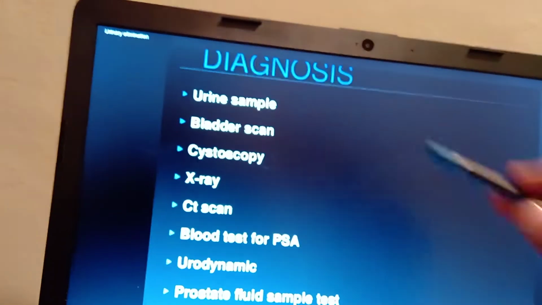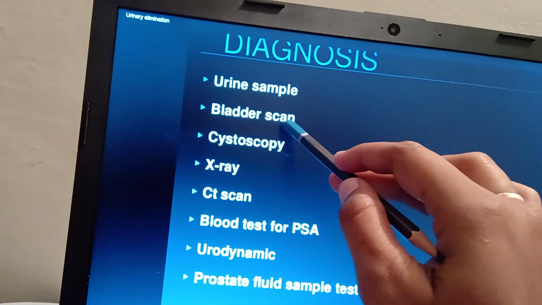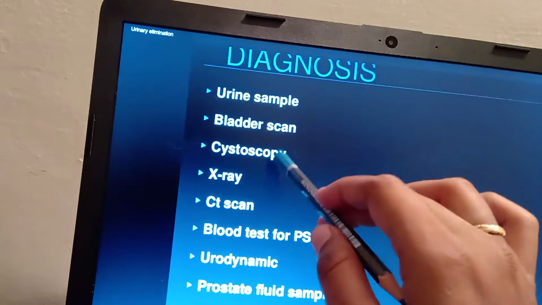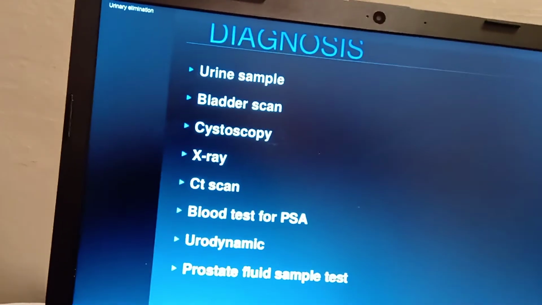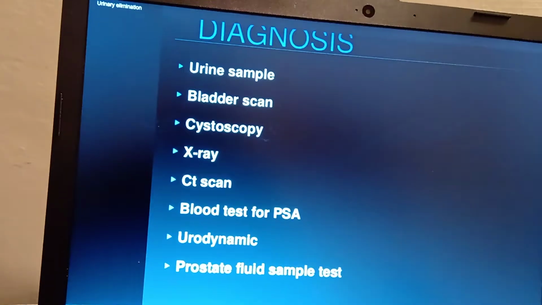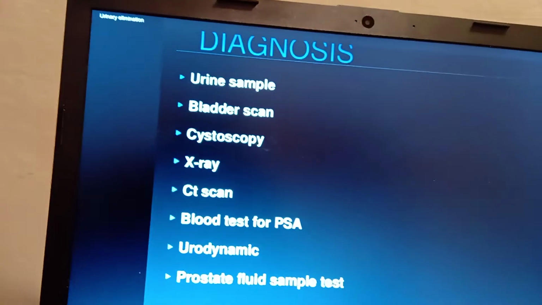So what diagnostics do you have to go for? There is a urine sample they have to take, and next is a bladder scan if any abnormalities are there, and third is a cystoscopy. So what is the need for the cystoscopy? Scopy means visualization, as you already know, so visualization of the bladder.